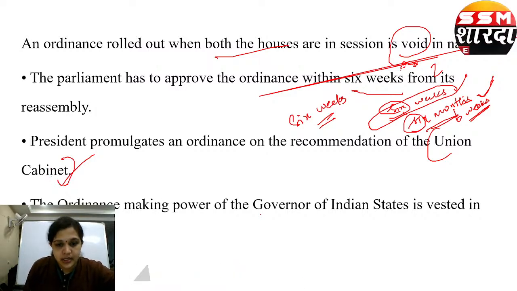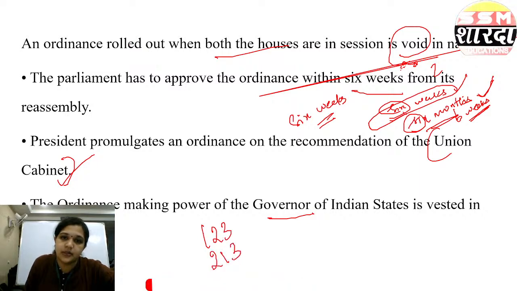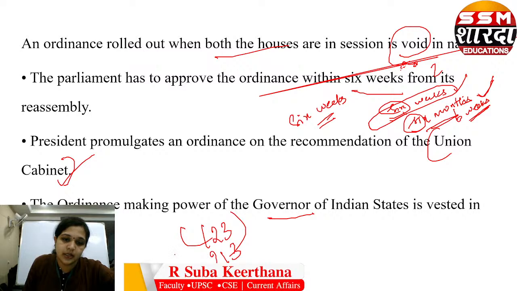So what is the ordinance making power of the governor? It is Article 213. Just the numbers are shuffled. For president it is 123, for governor it is 213. That's all. Keep this in mind. President always comes first, next the governor. So 123, 213. Keep this in mind.